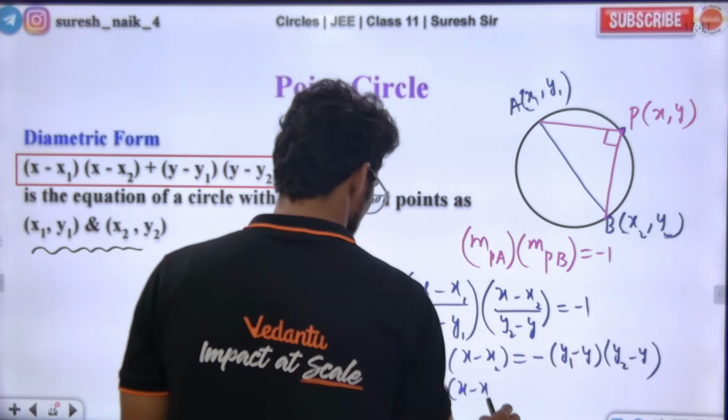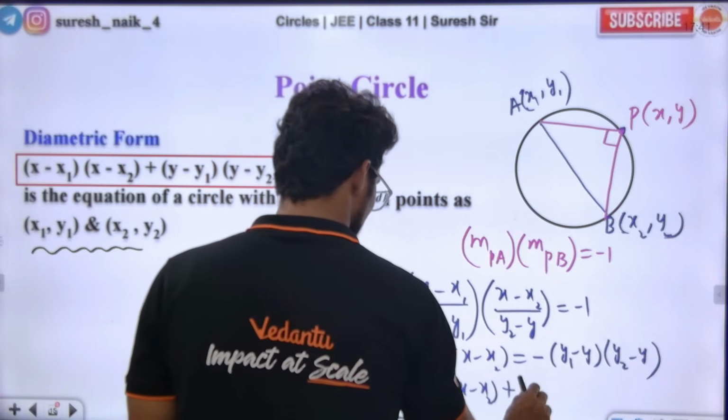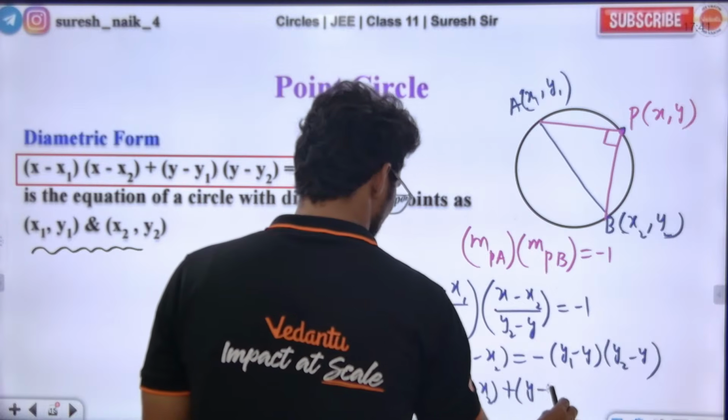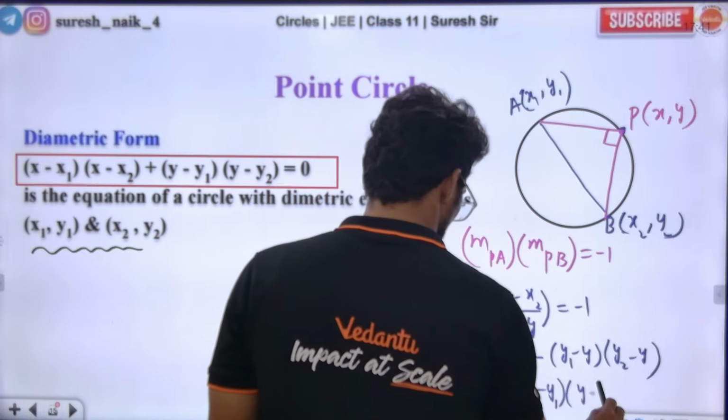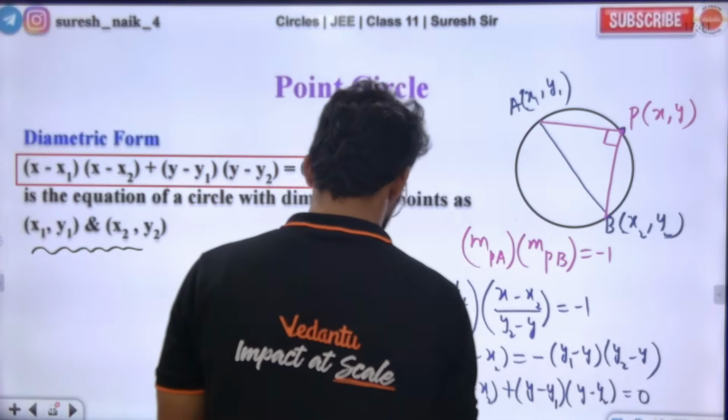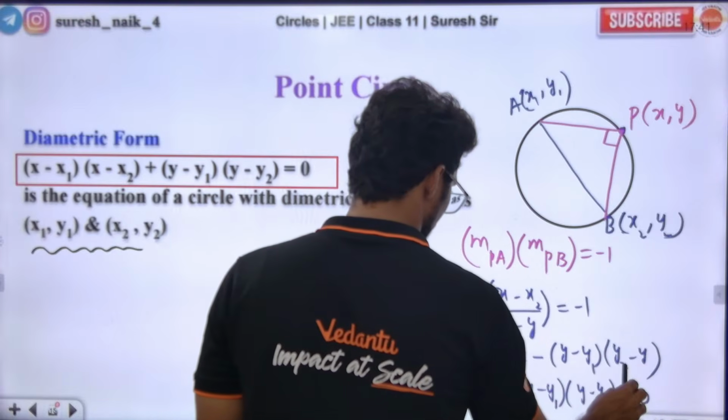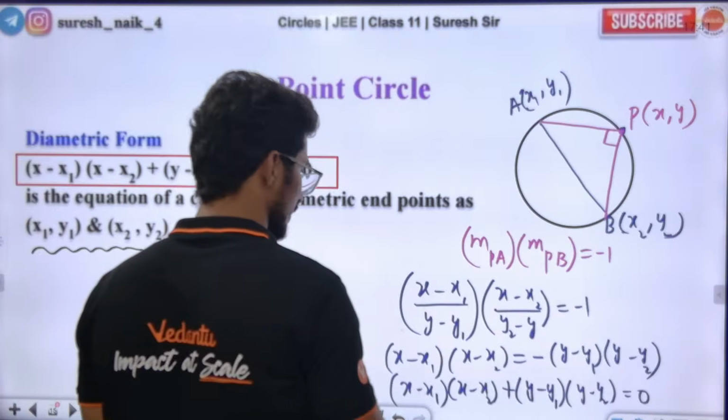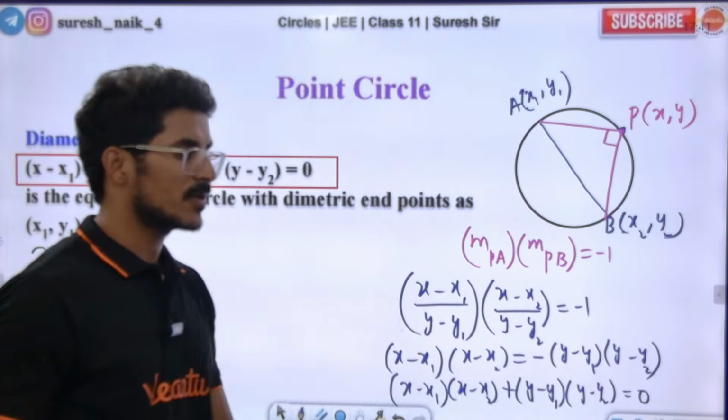So (x minus x1) into (x minus x2) plus (y minus y1) into (y minus y2) is equal to 0. Understood? Any doubts?